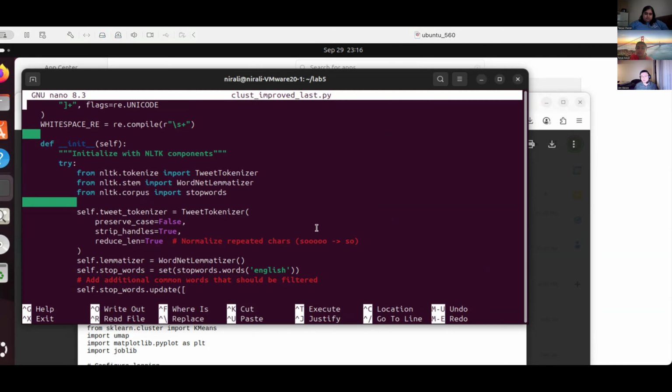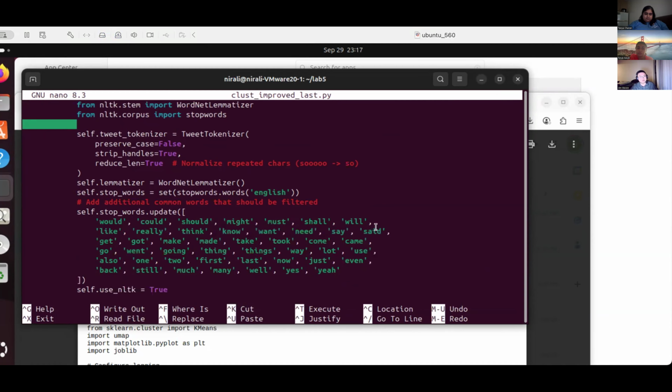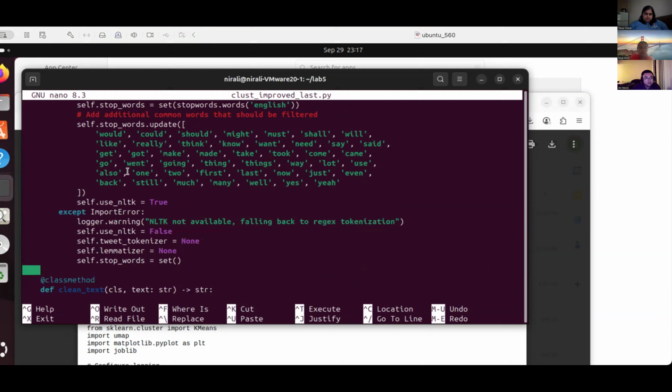The second thing is we had to add stop words. We don't know why; this is something we haven't figured out yet. If we don't update the stop words with words like would, could, should, then they would overwhelm the output clusters for some reason. So we added these extra words to the stop words to get them removed, because we noticed when looking at the keywords in each cluster that these would appear.